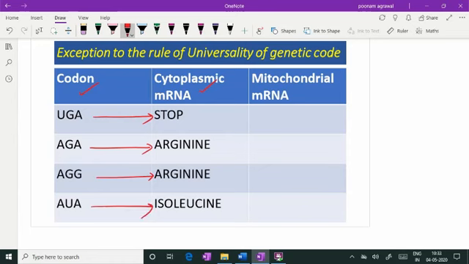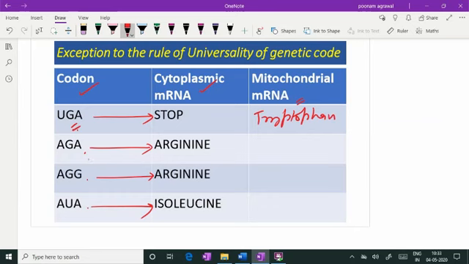But let's see how these codons are being read in the mitochondrial mRNA. Mitochondria also has its own genome and its own mRNA. There the rule of universality is not exactly followed. There are exceptions, like for example, UGA is read as a tryptophan-coding codon in the mitochondrial mRNA, not as a stop codon.